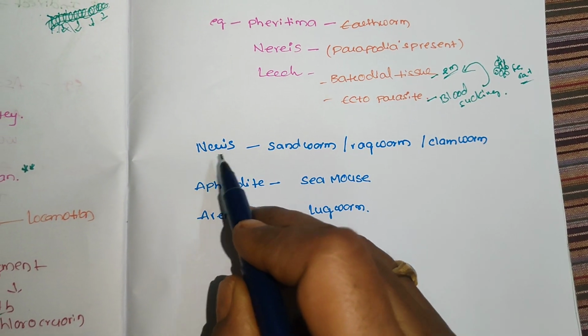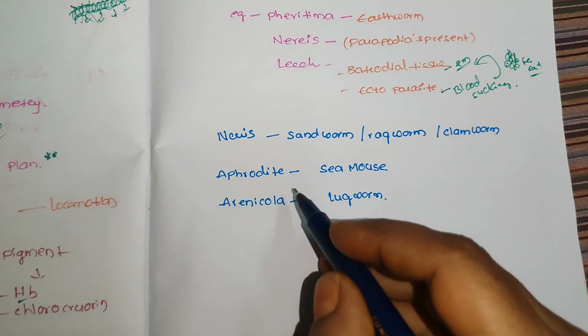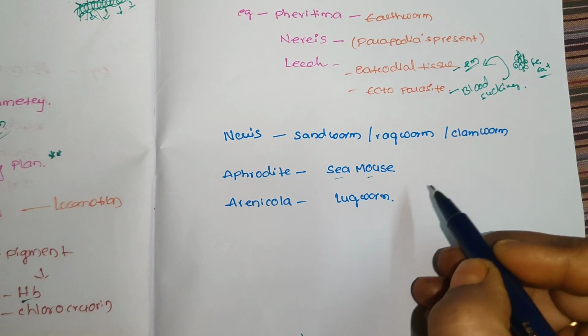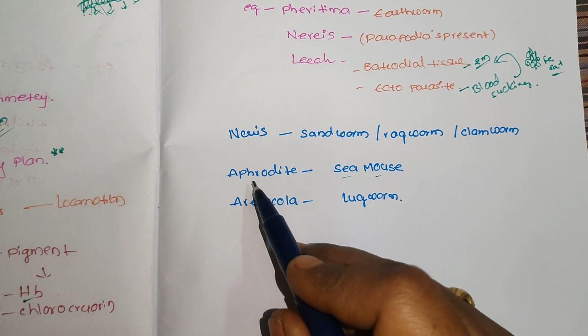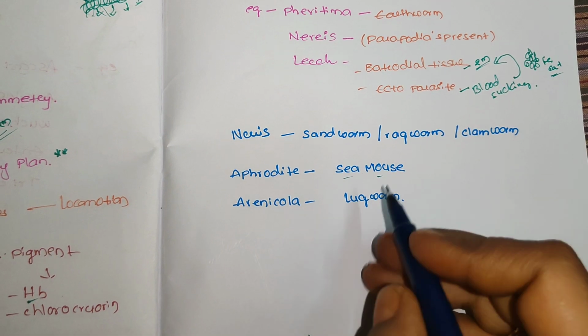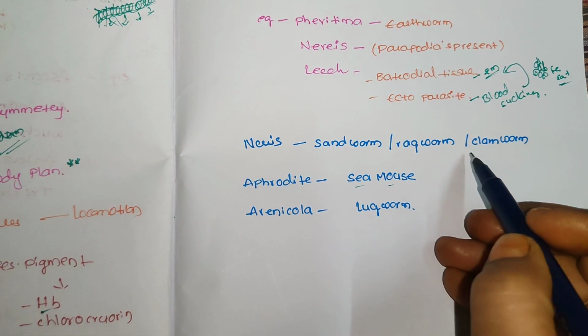Common names. For Nereis, the common names are sandworm, ragworm, clamworm. Aphrodite, sea mouse. Sea anemone is seen in another phylum. Here sea mouse is Aphrodite. Arenicola, lugworm. So remember, don't get confused regarding worms.